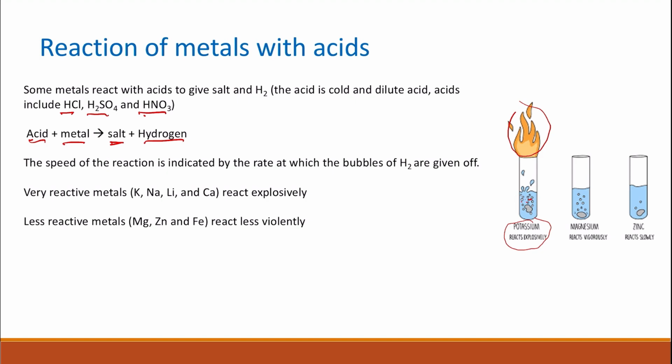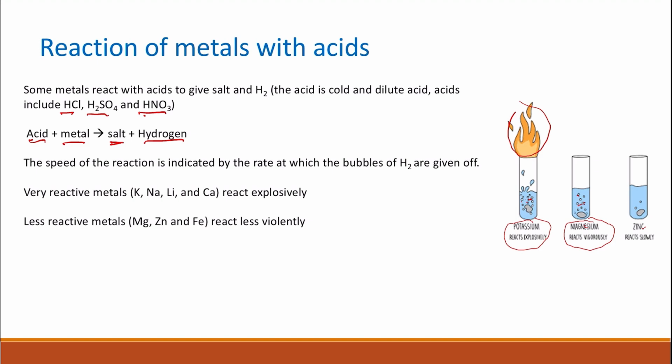And then less reactive metals, like the ones in the middle of the reactivity series, like magnesium, zinc, and iron, will react less violently. Notice that magnesium here will react less violently, and it's more reactive than zinc, so magnesium will have more bubbles. The rate of the reaction will be higher than the rate of the reaction of zinc with the dilute acid.